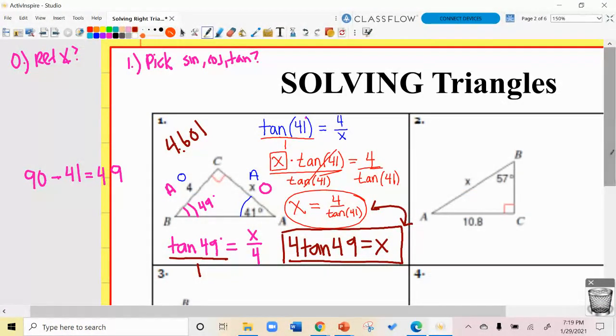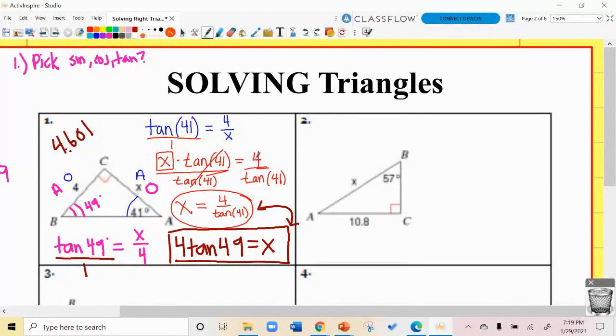Let's do another one. Let's do number 2. Maybe don't pause the video yet. Do it with me. And then try the next 2 on your own. That's what I think you should do. So let's see. Here's my, I'm just going to go with this reference angle. I don't feel like finding this one.